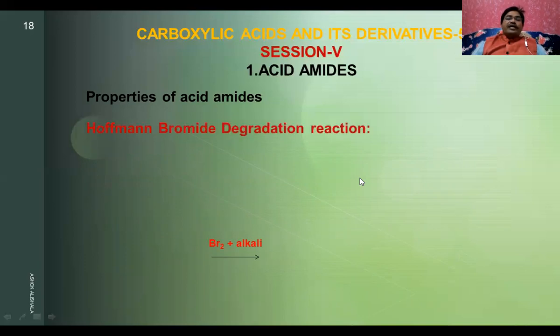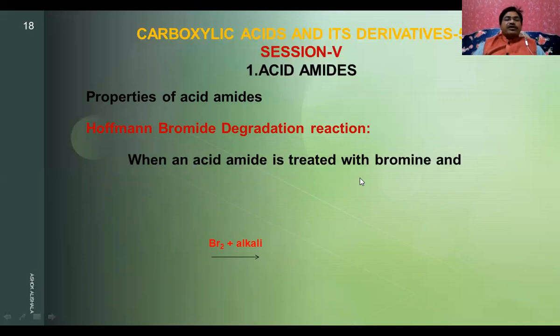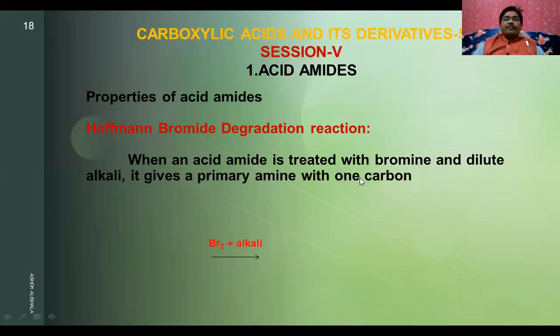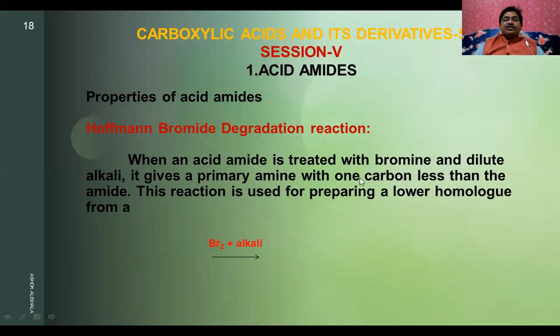Now let us go for another very important reaction, the Hofmann bromamide degradation reaction. It is also called the Hofmann hypobromite reaction. This is a very, very important reaction. In the Hofmann hypobromite degradation reaction, when an acid amide is treated with bromine and dilute alkali, it gives a primary amine. What is important in this one is that the amine formed is always one carbon less than the amide, that is the parent compound. This reaction is used for preparing a lower homologue from a higher homologue.